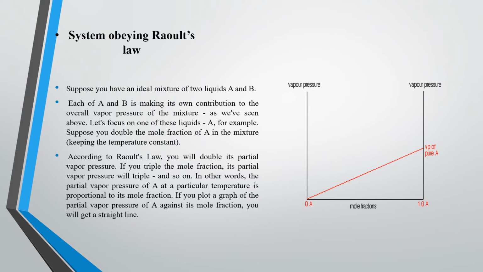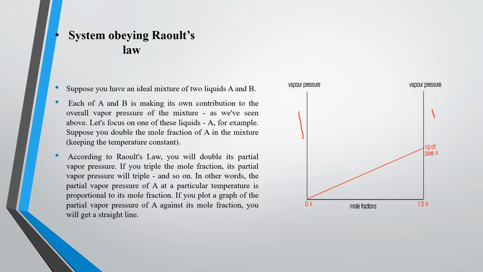I will give you a graphical introduction. This straight line is a vapor pressure and this is also a vapor pressure, right? Suppose you have an ideal mixture of two liquids A and B, where liquid A is benzene and liquid B is toluene, right?